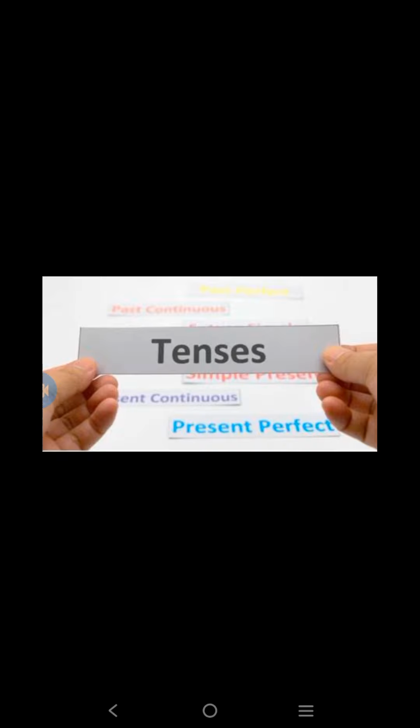In past tense, simple past, past continuous, past perfect, past perfect continuous, and in future tense, simple future, future continuous, future perfect, future perfect continuous. Have you understood this? I hope you all have understood what is tense and its types.